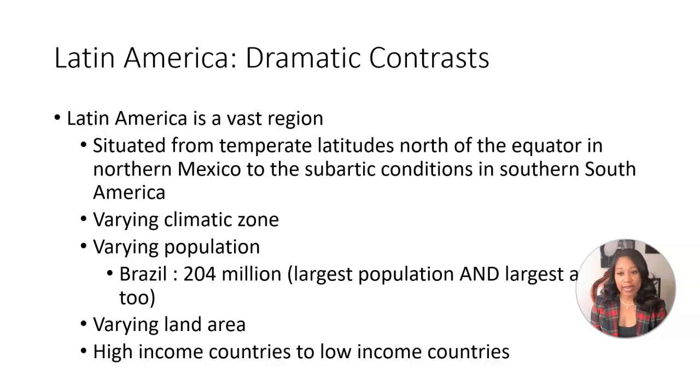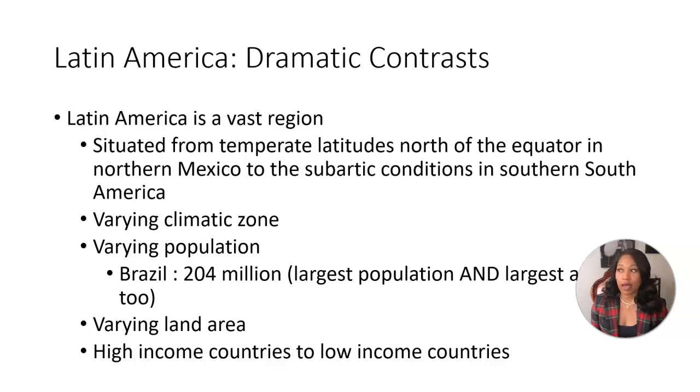You have other dramatic contrasts that include ranges from high income to low income countries. And this region also has, as I spoke about earlier, a great range in latitude, and because of that, they're also going to have a variety of climates. This variety of climates is even more dramatically affected by changes in elevation and proximity to mountain ranges.